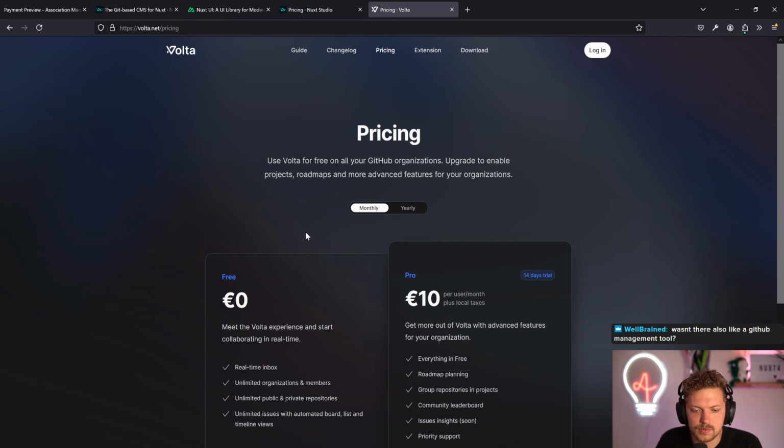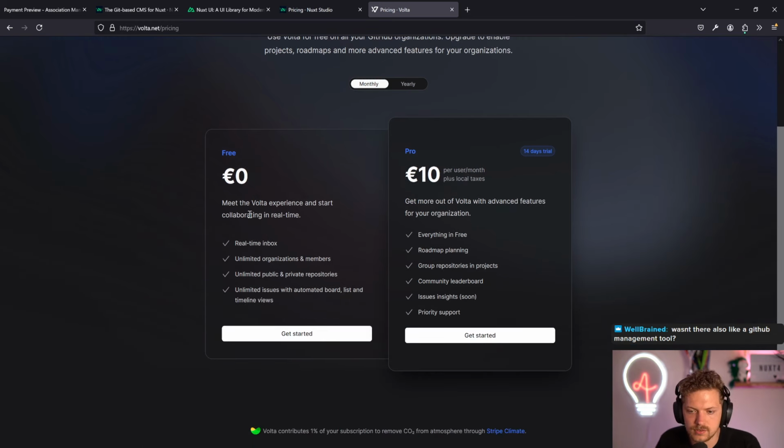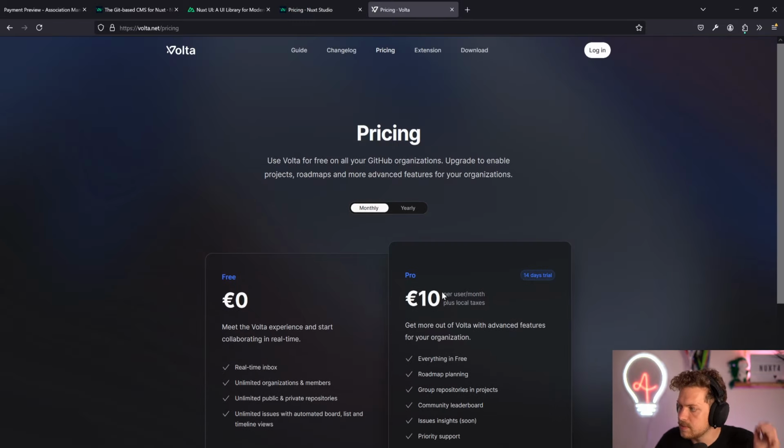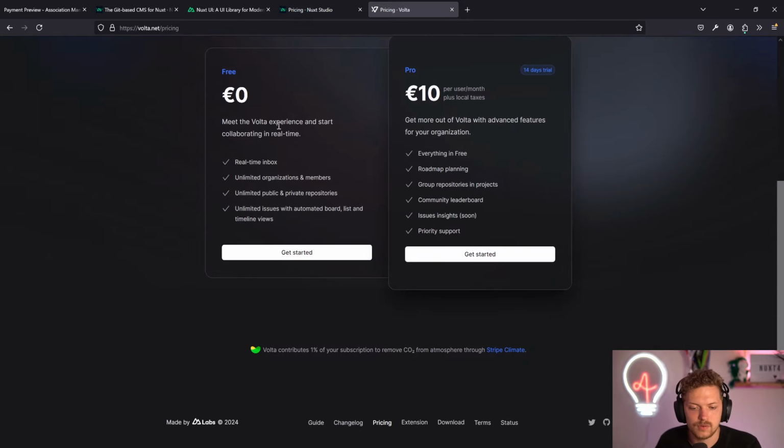This is basically open source focused. And it's also straightforward. Unlimited public and private orgs. Of course, for a few more features like group repos, roadmap planning, and so on, you can use it. And yeah, exactly, it's more or less a management tool. Think of it like something on top, basically to manage your GitHub issues, but without porting them to a new platform. And it's pretty powerful. So yeah, also worth taking a look.